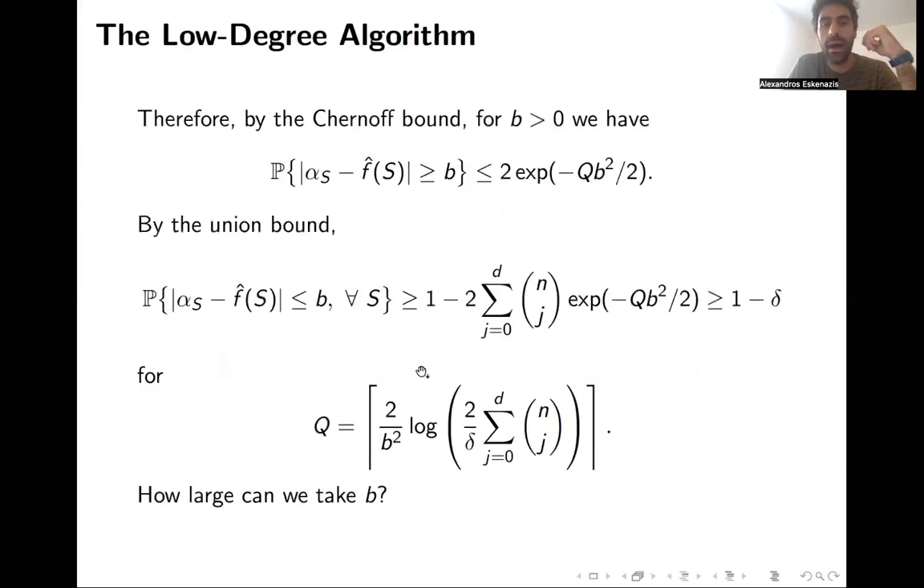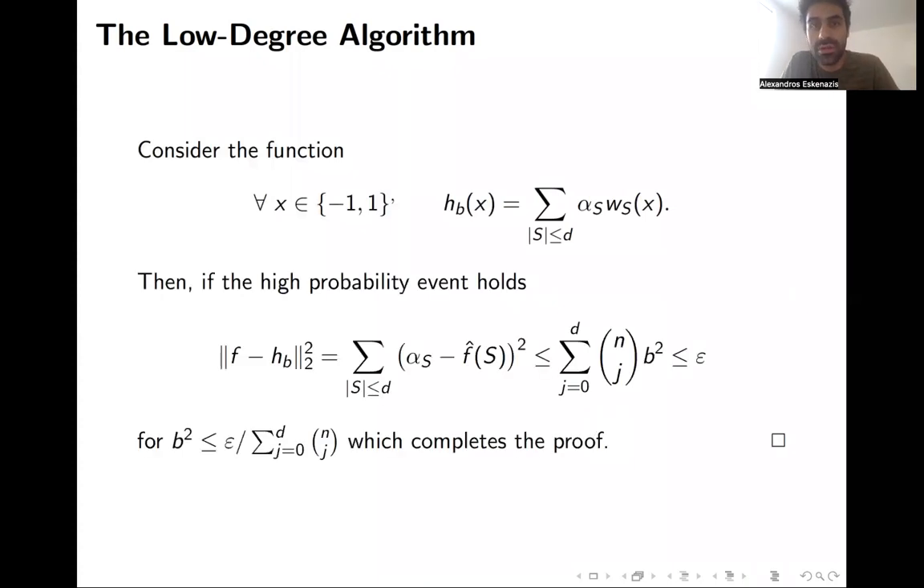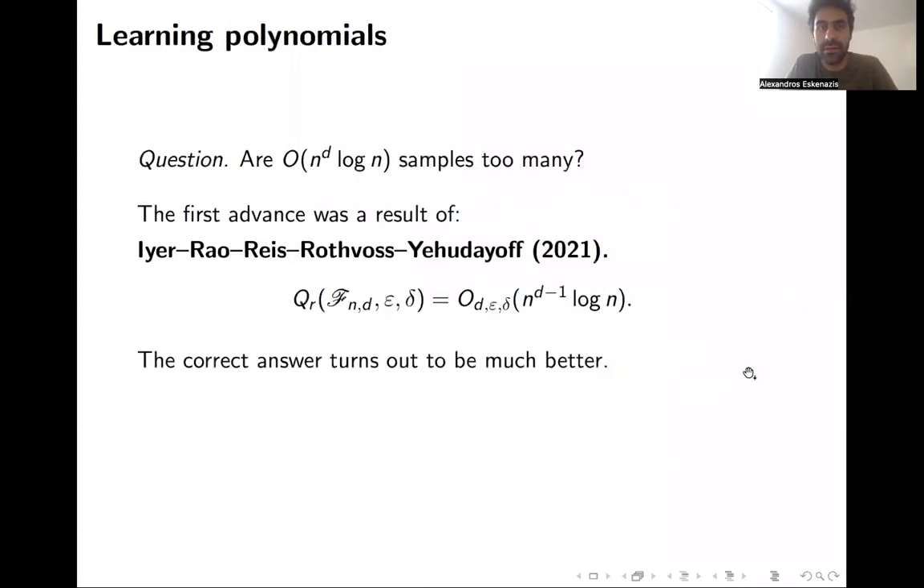Now if we go back to the formula for q and plug in b squared equals epsilon over n to the d, we get the n to the d log n that we have. And that's the end of the proof. This is the low degree algorithm. It's a very beautiful theorem, classical too.